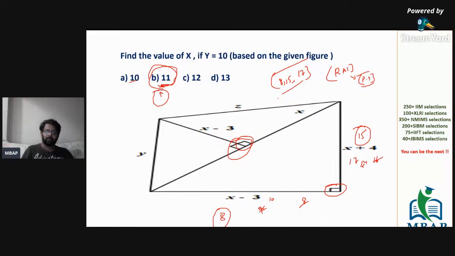Very easy, nothing to worry about. The first thing is: is there a right angle triangle? If yes, we have to look into the Pythagoras triplet values. If the two things can be looked into together, you will be able to solve questions really well. So as of now, we have seen two things. One is triangle feasibility based questions. Second is a question about the right angle triangle, just by usage of the Pythagoras triplet concept. The more you know, the better and easier it will be for you to solve.